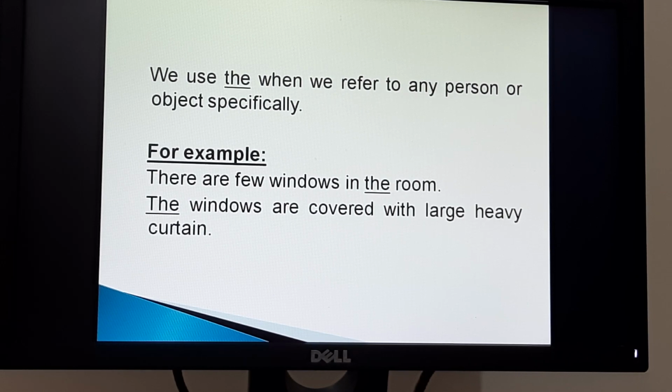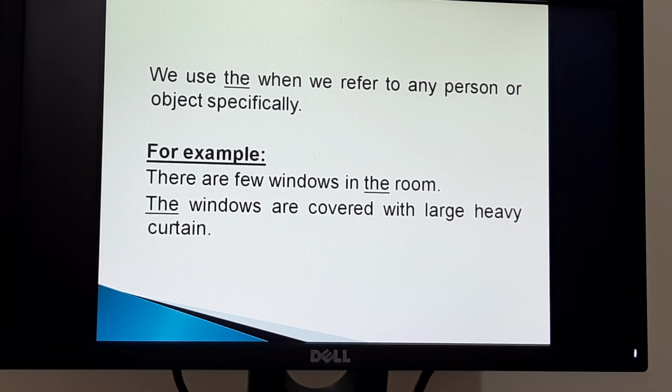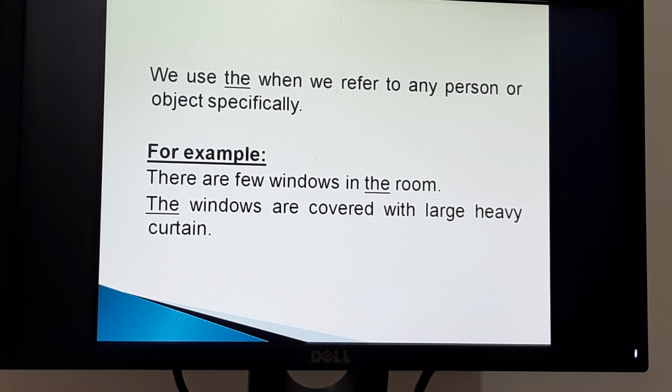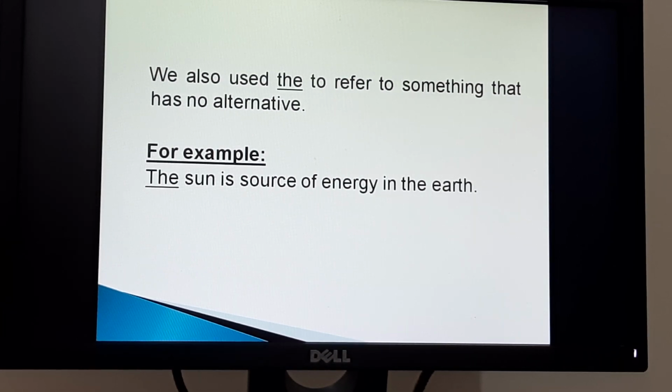We use the when we refer to any person or object specifically. For example, there are few windows in the room. The windows are covered with large heavy curtains. Now we will learn more. We also use the to refer to something that has no alternative. For example, the sun is the source of energy in the earth.